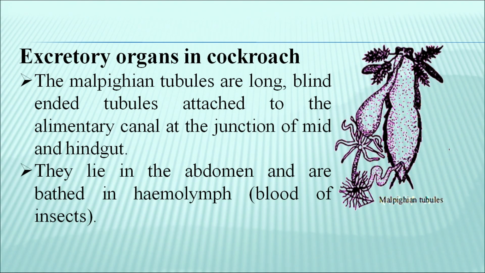The excretory organs of cockroach include Malpighian tubules, which are long, blind-ended tubules attached to the alimentary canal at the junction of mid and hindgut. They lie in the abdomen and are bathed in hemolymph, the blood of insects.